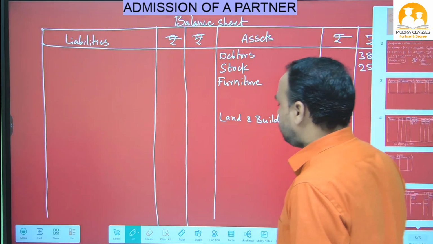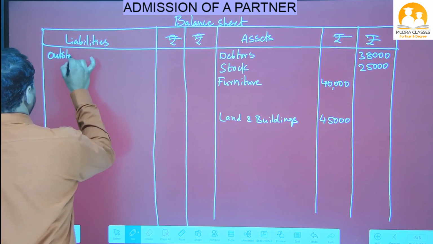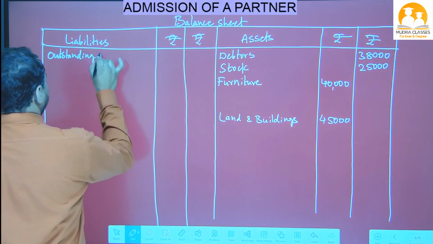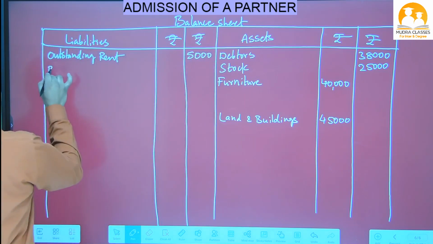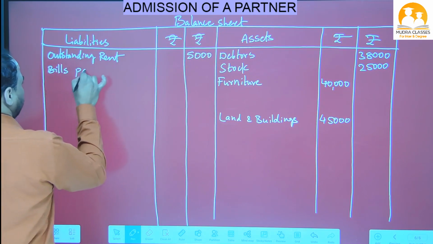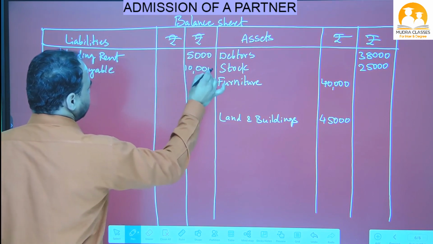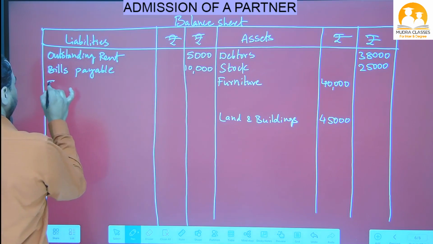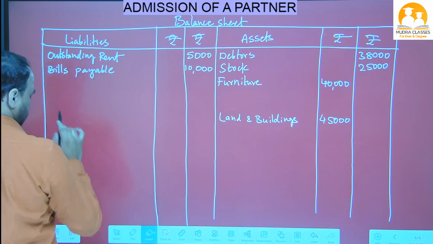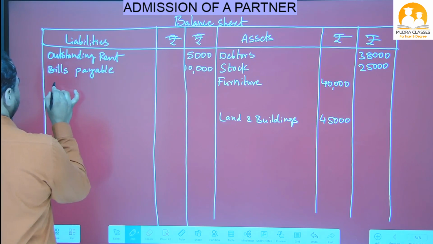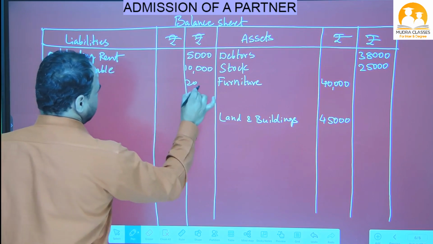So on the balance sheet liability side, I will write here outstanding rent 5,000 rupees, given in the question. Next, bills payable given, 10,000 rupees, as it is on the liability side outside column. Next, creditors given, 20,000, as it is we have to write.